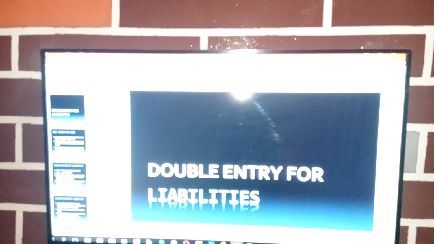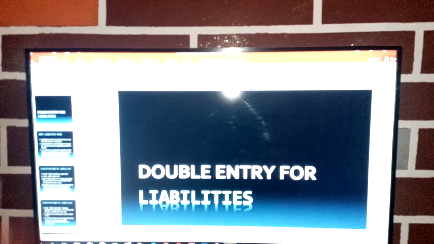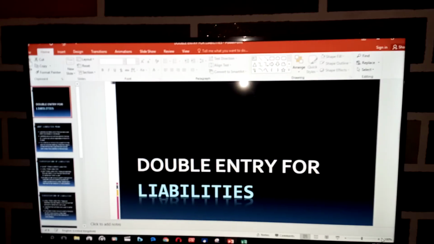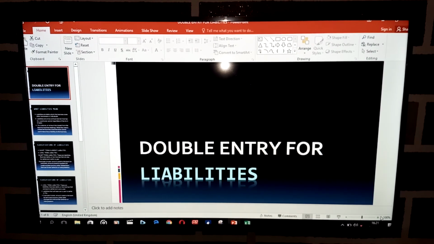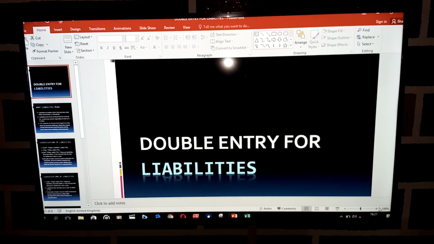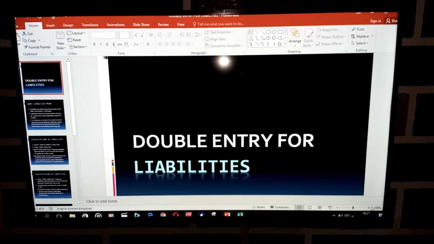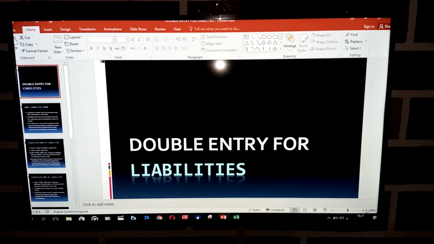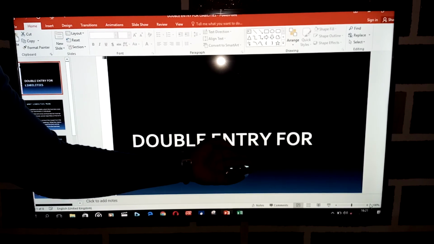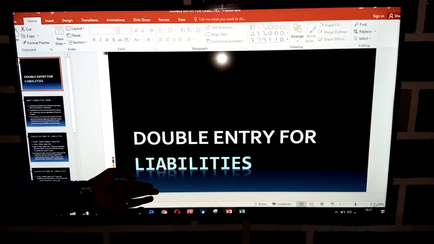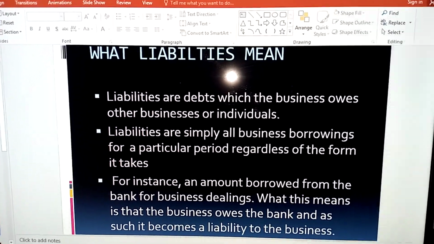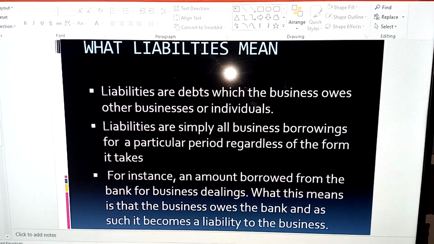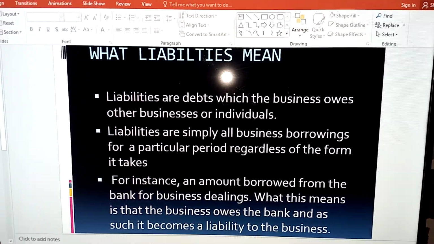What are you owing? What I'm trying to say is, as an individual or a business organization, it is very possible to owe people or owe business organizations. Now, those debts that you are owing others is what we call liabilities. And we're going to be looking at double entry for liabilities. Liabilities are debts which the business owes other businesses or individuals.